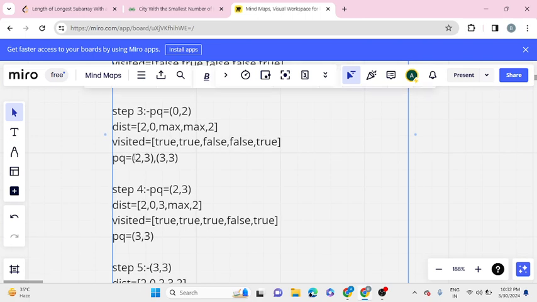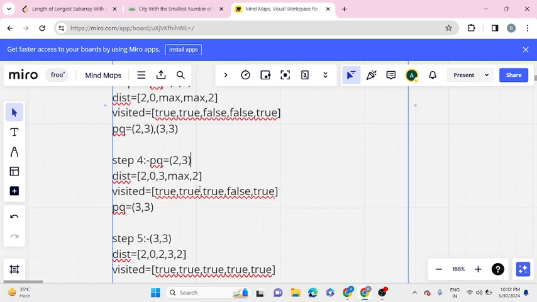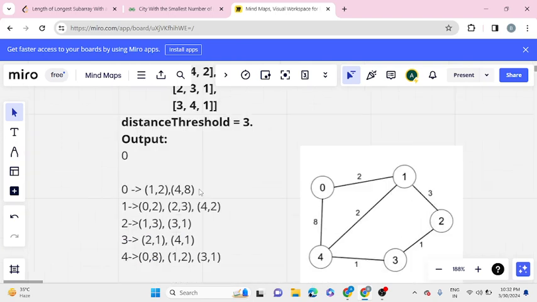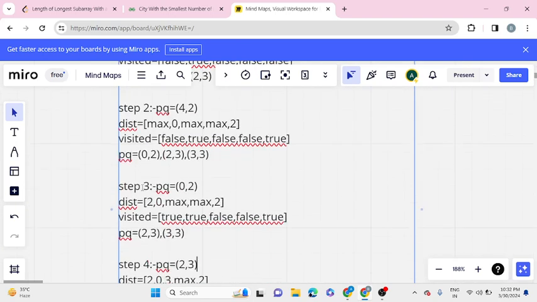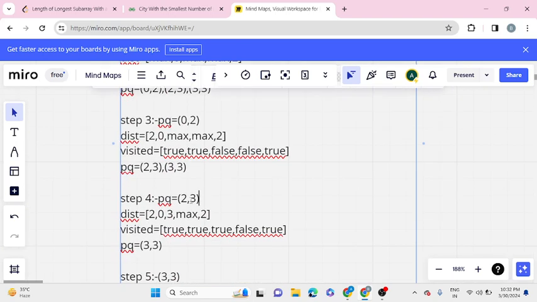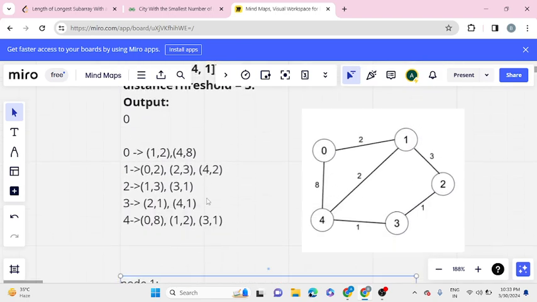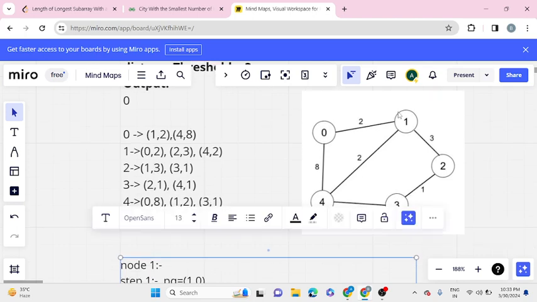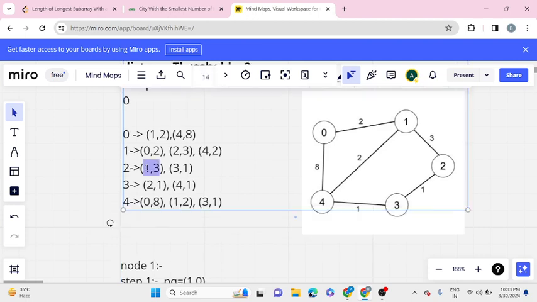Now we have our 2 comma 3 at the top. We will remove it and check all its neighboring elements. As you can see, our current holding weight is 3, because between 1 and 2 it is 3. So from 2 we will check. At first, 1 is already visited, so we won't do any further processing.